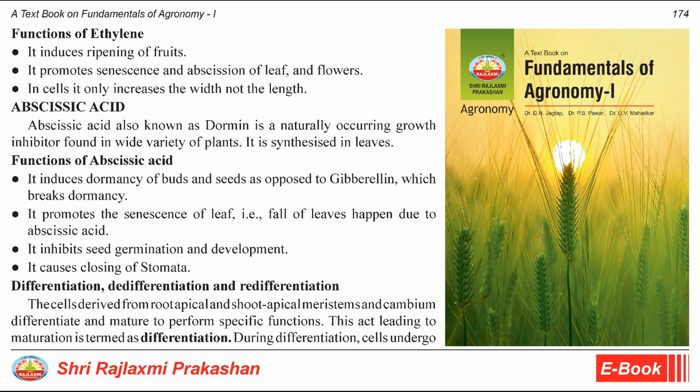It promotes the senescence of leaf, that is, fall of leaves happens due to abscisic acid. It inhibits seed germination and development. It causes closing of stomata. Differentiation, dedifferentiation, and redifferentiation. The cells derived from root apical and shoot apical meristems and cambium differentiate and mature to perform specific functions. This act leading to maturation is termed as differentiation.